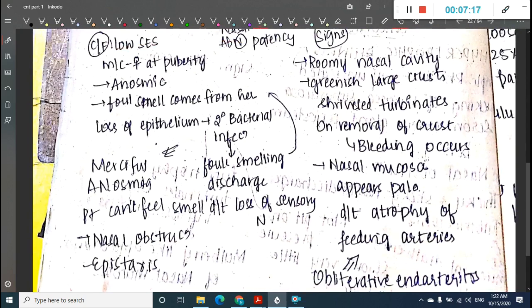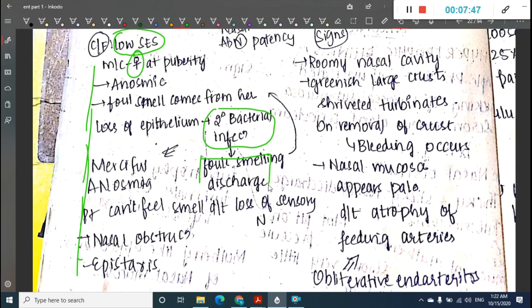Now, what about the clinical features? It is seen in low socioeconomic status, most commonly in females at puberty. The patient presents with anosmia, that is she cannot feel the smell, but there is a foul smell coming from her. Loss of epithelium causes secondary bacterial infection, and because of this there is foul smelling discharge. The patient cannot feel the smell that is coming from her.